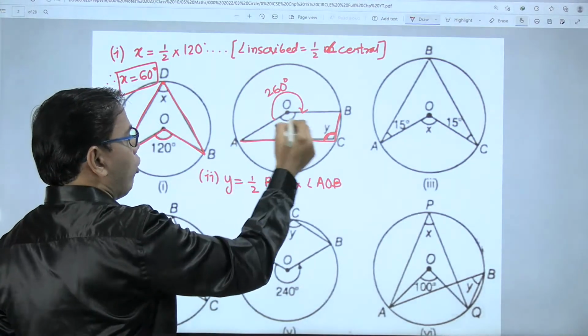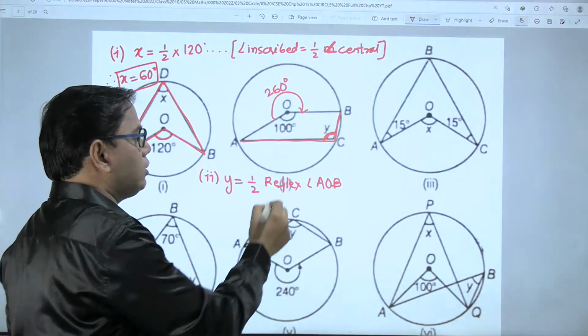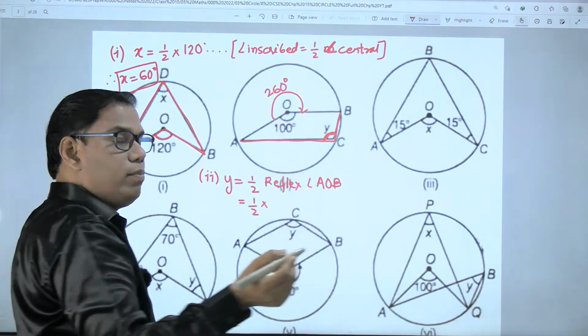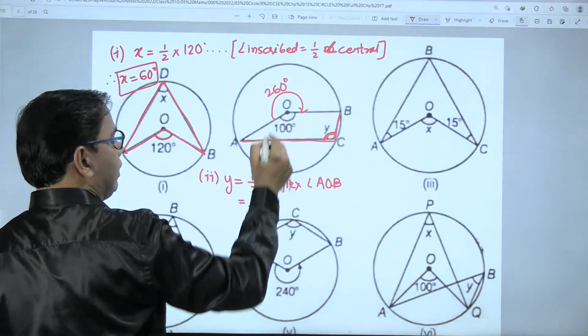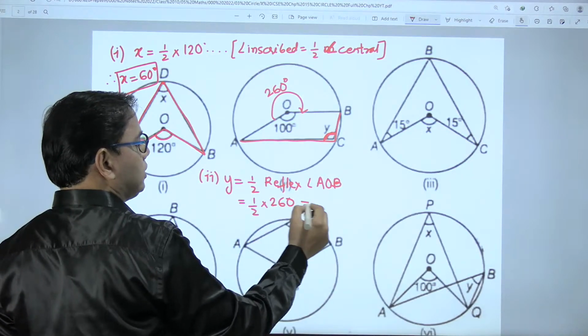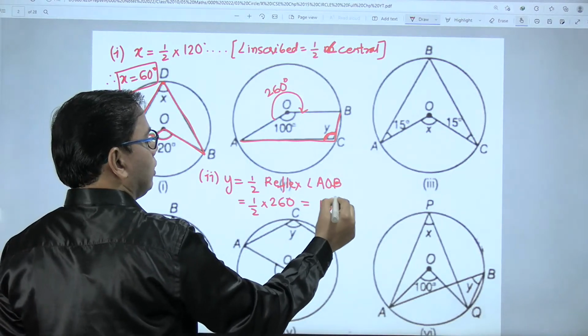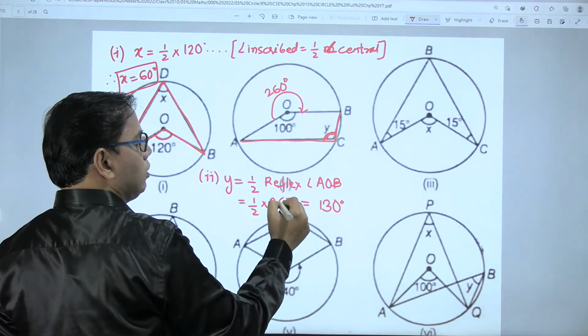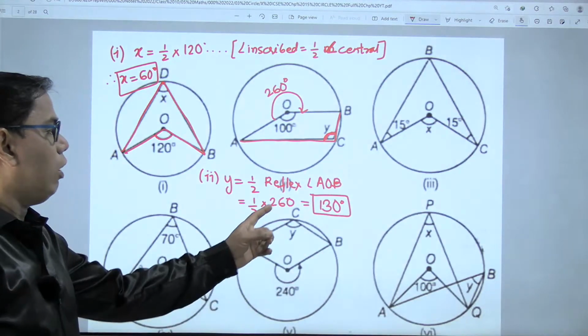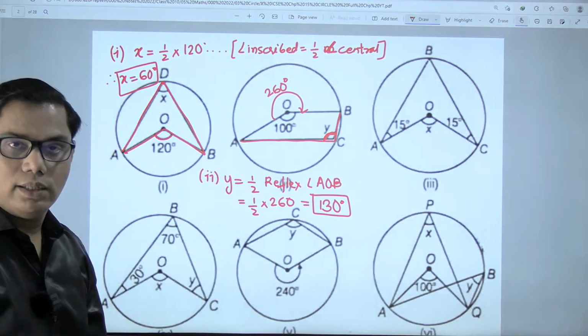So if angle AOB is 100 degrees, the reflex angle AOB will be 360 minus 100, so that is 260 degrees. And half of 260 degrees is 130 degrees. So for the second question, the value of variable y is 130 degrees.